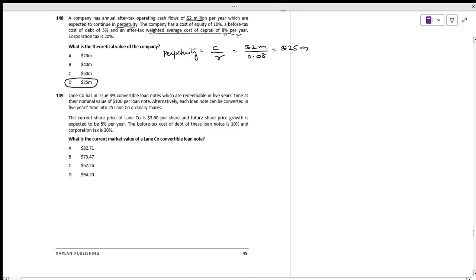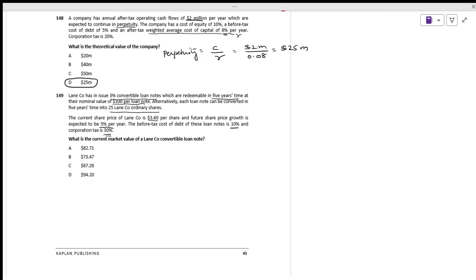Lane company has in issue 3% convertible loan notes, which are redeemable in 5 years' time. What is the nominal value? 100. Alternatively, each loan note can be converted into 25 Lane ordinary shares. The current price is how much? This we have done just now. The current price of Lane is 3.6, and the share price is expected to grow at 5% per year. The before-tax cost of debt is 10%. Corporation tax is